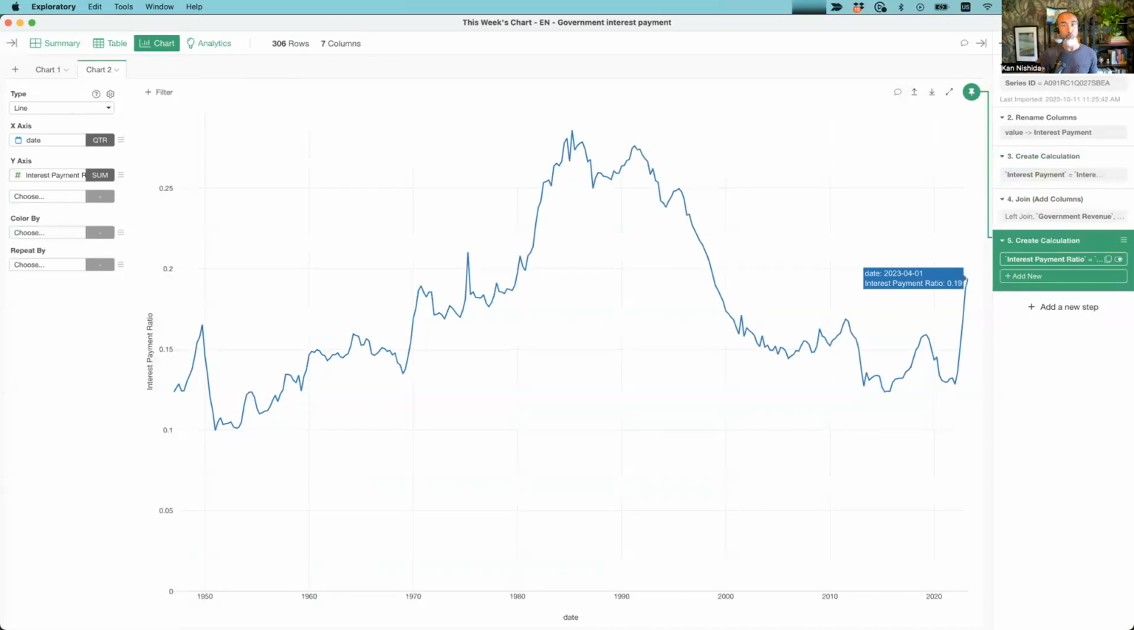Okay, there you go. So here, this is the most recent, which is basically the last quarter, Q2 of 2023. And now, this government is spending almost 20% of the entire revenue on the interest payment. Which is kind of crazy, but that's what it is. It's been dramatically increased compared to almost the last 20 years.